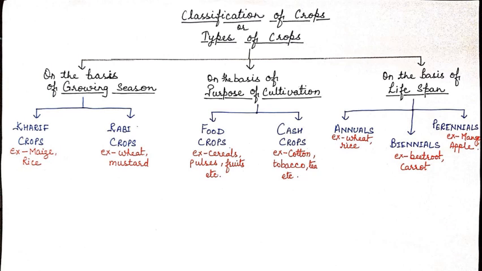We have seen what are crops. Now we'll see that these crops are divided into different types or classified into different groups on different bases.